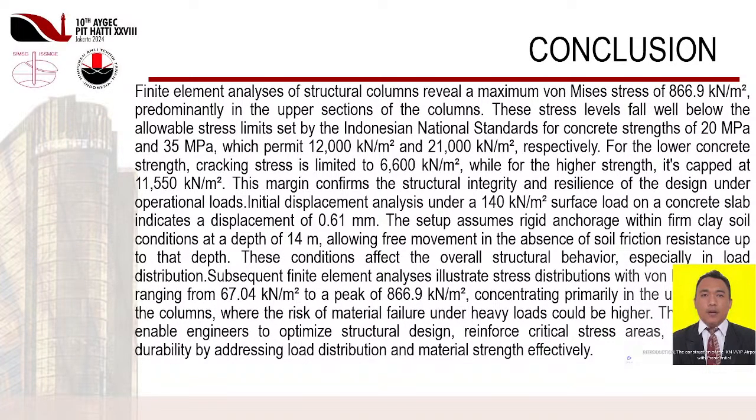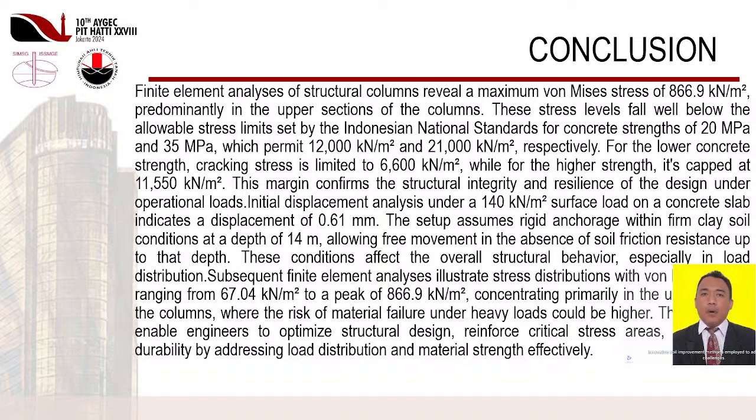Next. Conclusion. Finite element analyses of structural columns reveal a maximum von Mises stress of 866.9 knots per square meter, predominantly in the upper sections of the columns. These stress levels fall well below the allowable stress limits set by the Indonesian national standards for concrete strengths of 20 MPa and 35 MPa, which permit 12,000 knots per square meter and 21,000 knots per square meter, respectively.